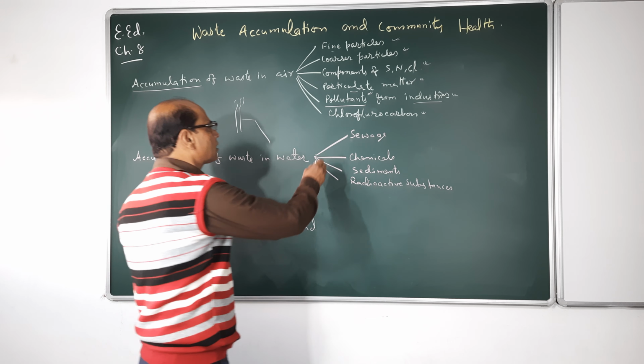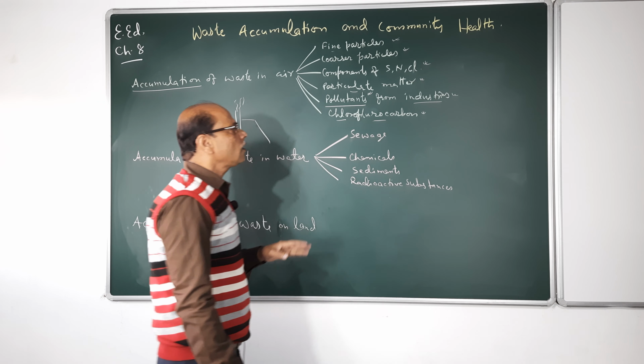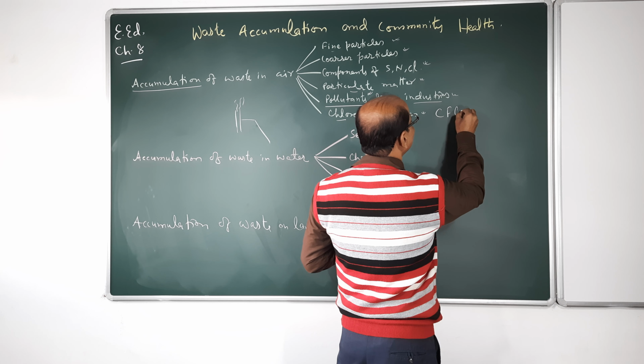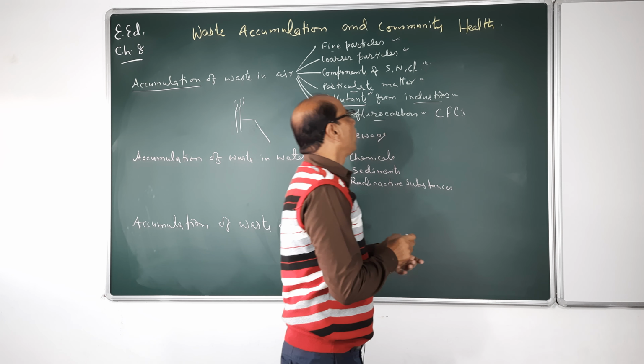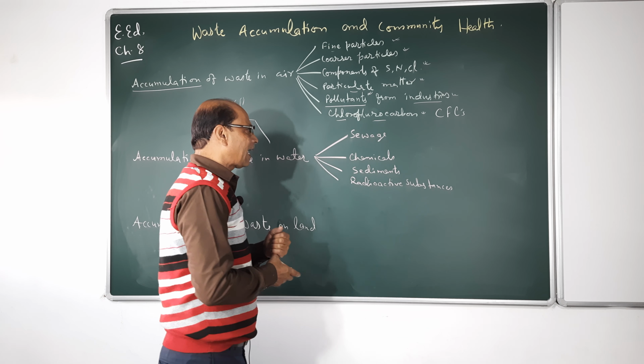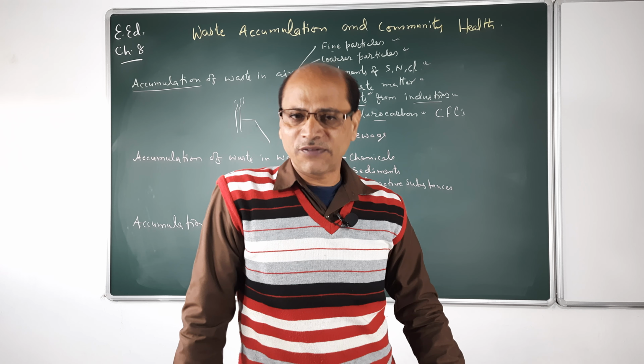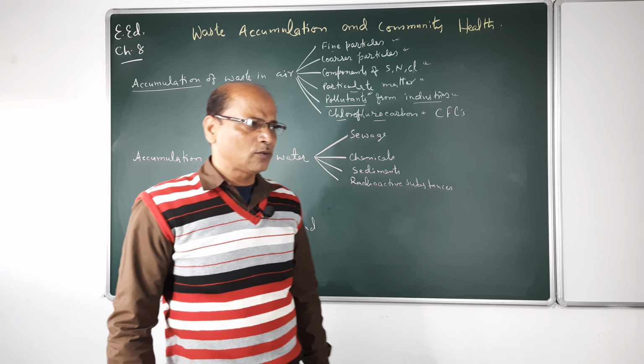Now the next one is chlorofluorocarbon. You have heard of chlorofluorocarbon, in short we can say CFCs. CFCs are gaseous substances which are emitted from coolants, refrigerators and other cooling systems.